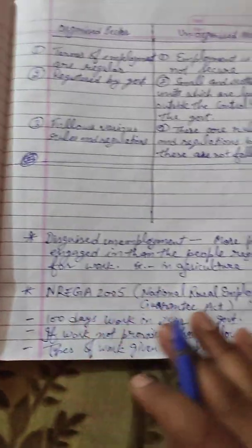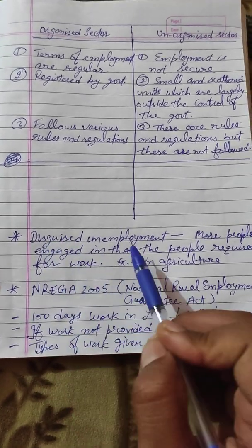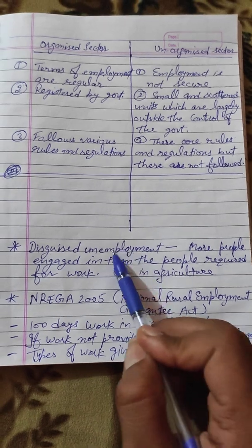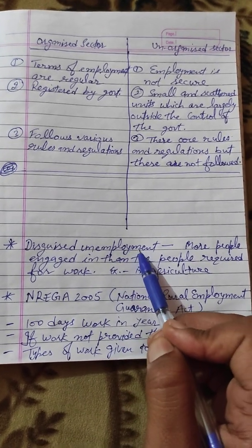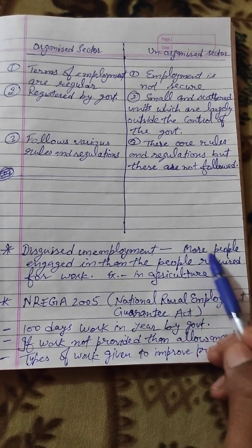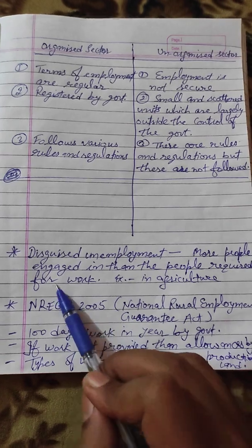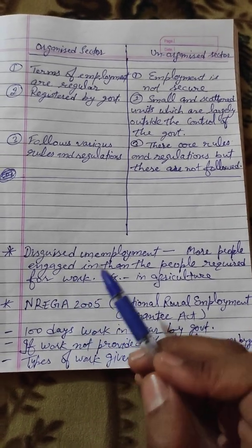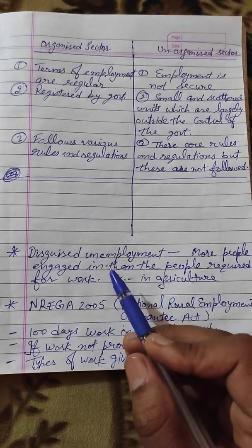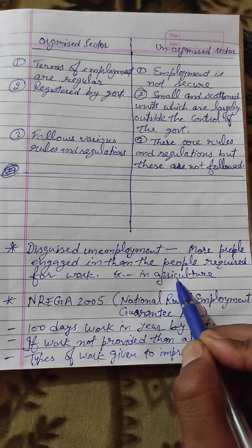So in this chapter we also have a topic, that is disguised unemployment, because unemployment is a very important topic in the economy of India. So disguised unemployment means more people are engaged than the people required for work. When people are working in any activity, for example, we take the example of the agriculture sector.